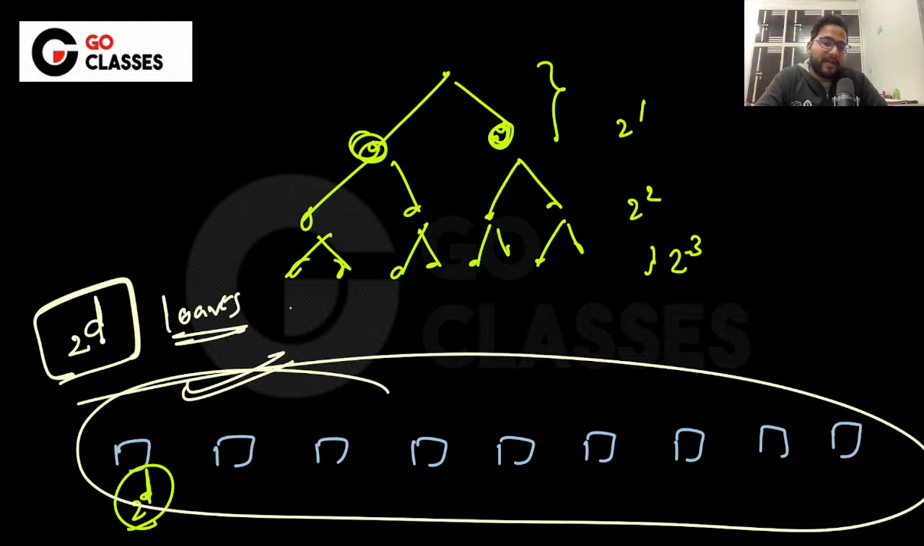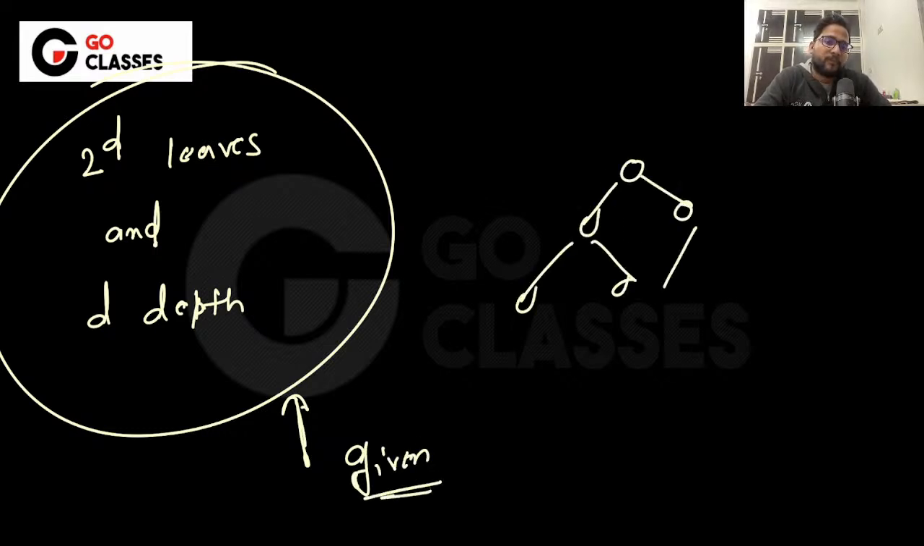and then you want d depth, right? You now have two conditions: because you have 2 power d characters, you want 2 power d leaves, and you want d to be the depth. You cannot have more than d depth. These things are given in the question. Instead of leaves they have written characters, but I'm writing leaves because a character is a leaf in Huffman. So it has to be the perfect tree only, and every character will be on a leaf.